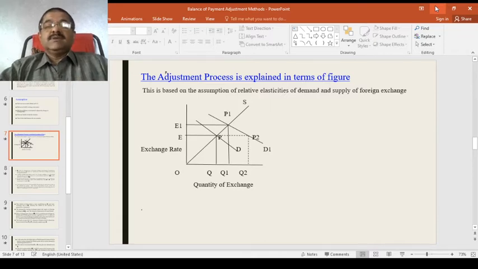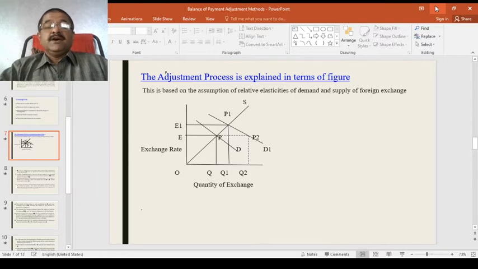This means an increase in the US demand for British imports, which leads to an increase in the demand for pounds. Once the imports increase, definitely we have to pay for the foreign goods. For the payment, the demand for the pound increases. This implies depreciation of the US dollar and appreciation of the British pound.